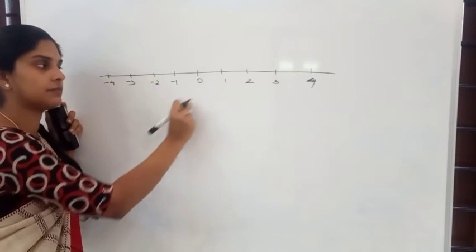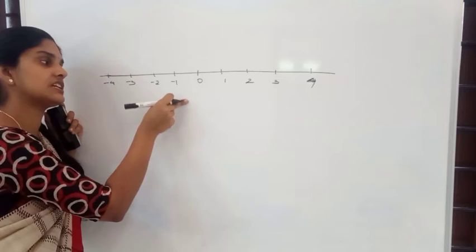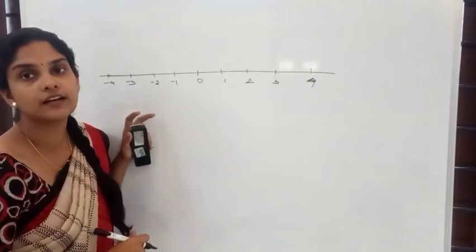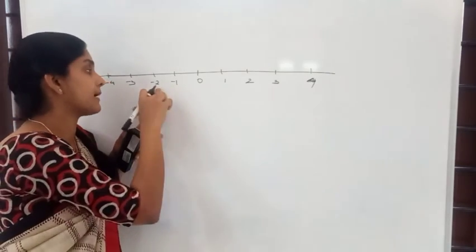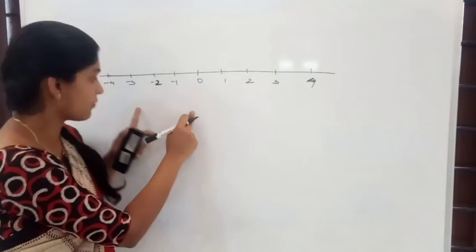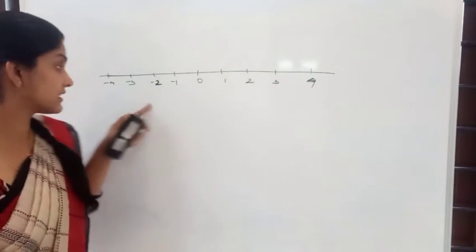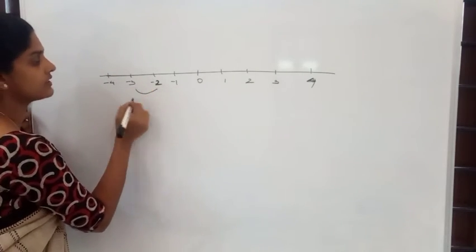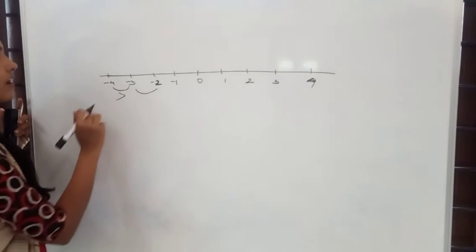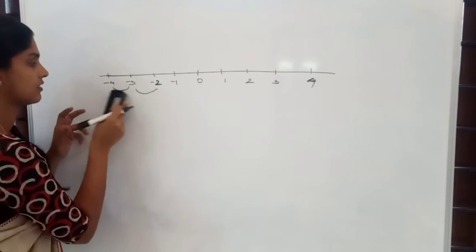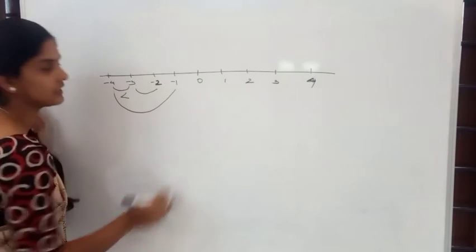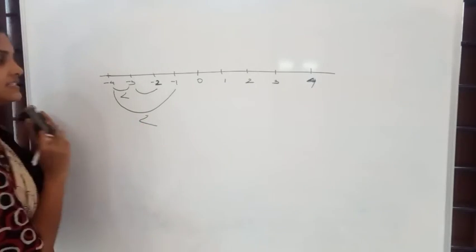Let us move to the negative side. But 0 is not a negative number, right? So minus 1 is less than 0. What about minus 2? It is becoming more negative, right? So minus 2 is less than minus 1. What about minus 3? Well, minus 3 is less than minus 2, right? What is minus 4? Minus 4 is less than minus 3. Is minus 4 less than minus 1? Yes, minus 4 is less than minus 1.